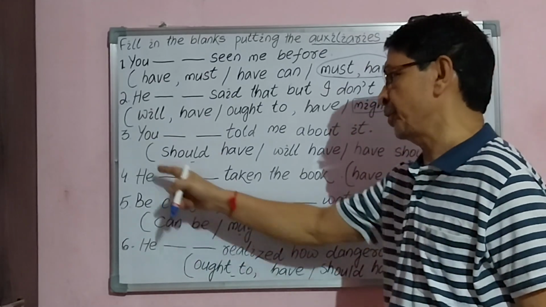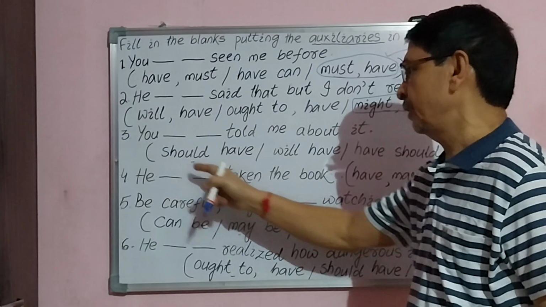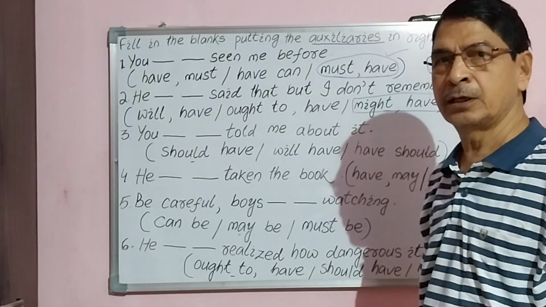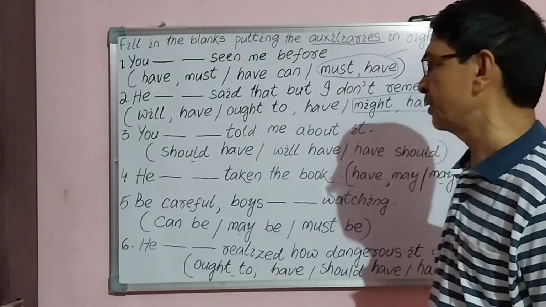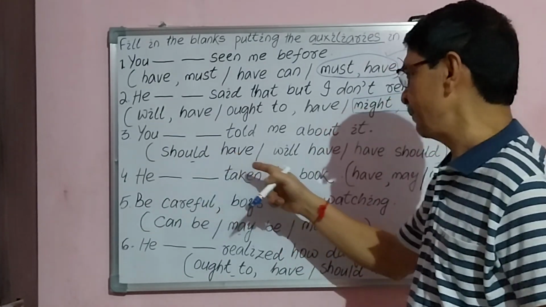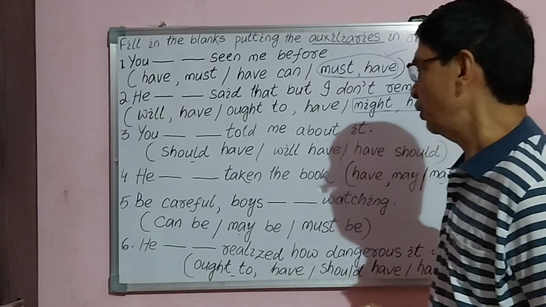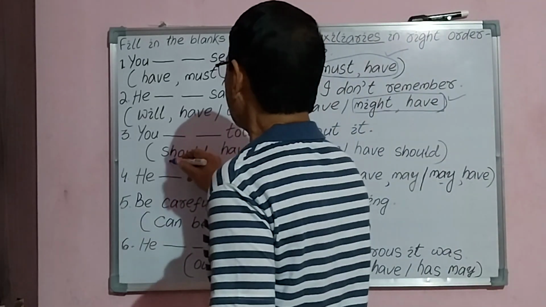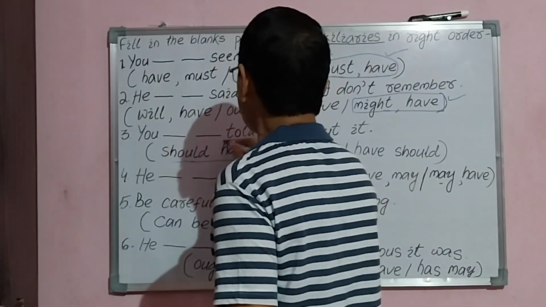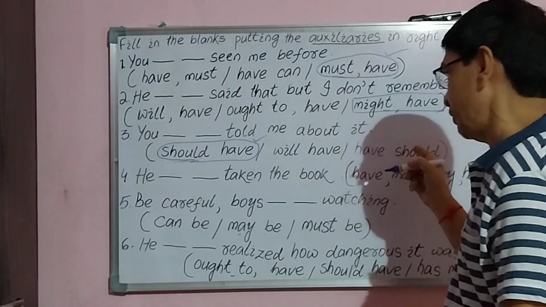Question 3. You dash told me about it. Here is also double dash, that means the blanks you have to fill up. Options are should have, will have, should. You should have is the answer here. You should have told me about it.